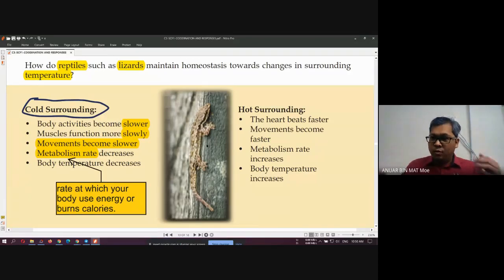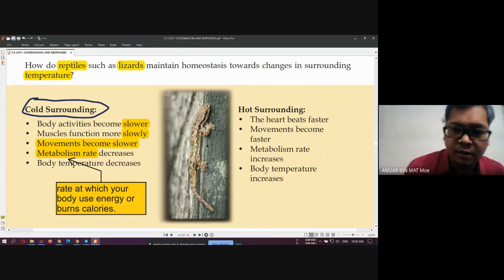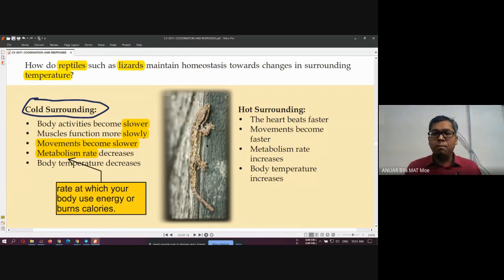You still remember, for example, that the normal temperature for the human body is 37 degrees Celsius. No matter how cold or how hot it is in our surrounding, inside our body we try to maintain 37 degrees Celsius. This is what we call warm-blooded.